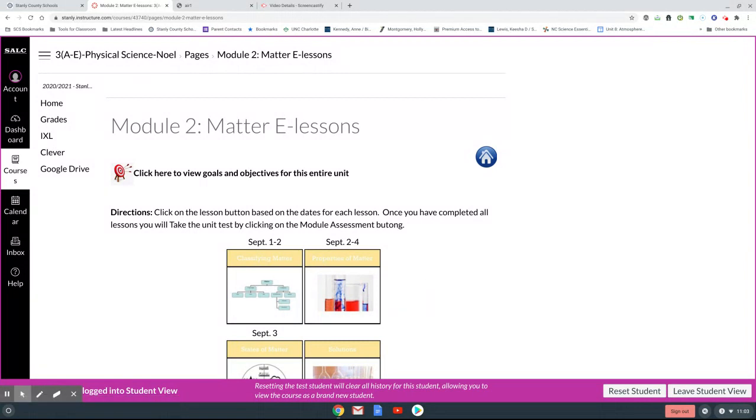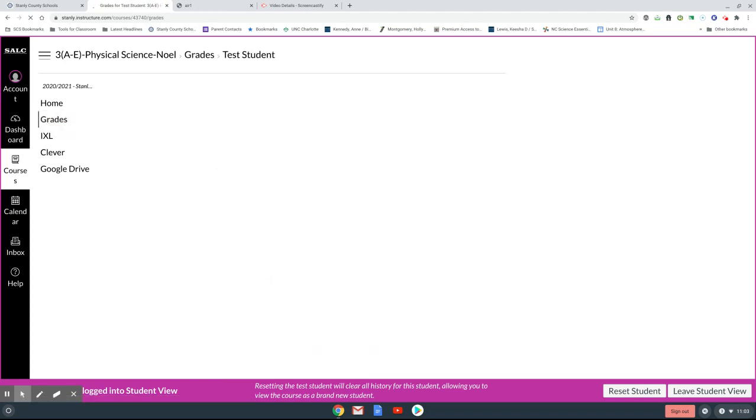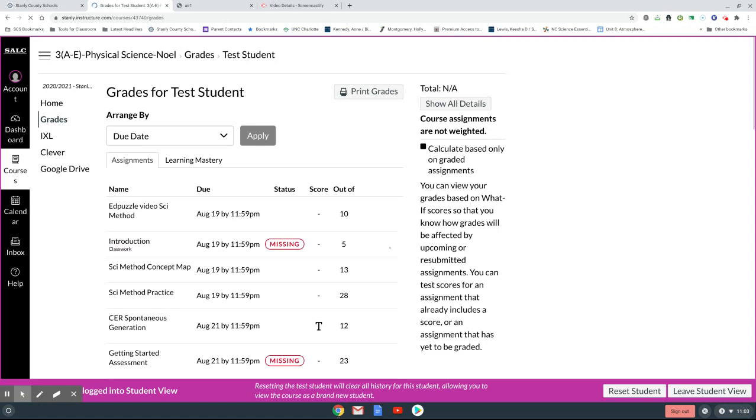If you have assignments that are missing, the easiest way is to go to grades. I haven't graded anything from last week yet. I'll be working on that this week. If it's submitted and not graded, you would see some kind of icon. If it's missing and not submitted, you would see missing. You may have a 0 here and it says missing.